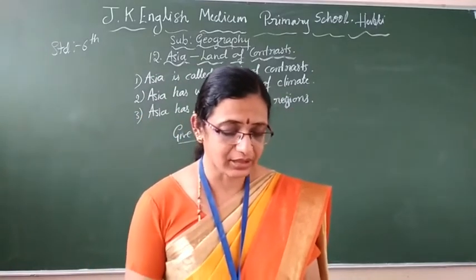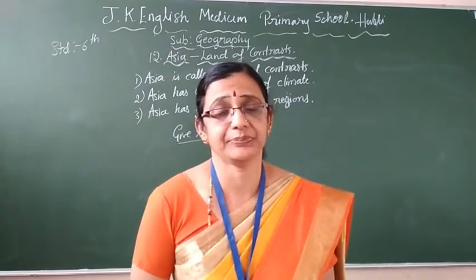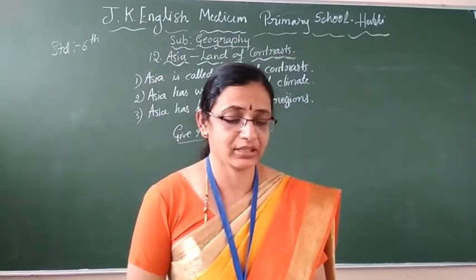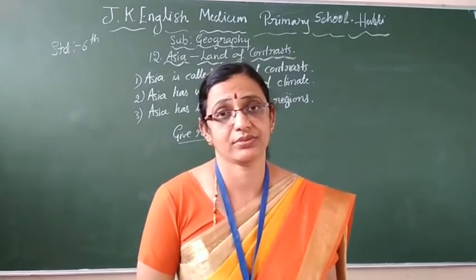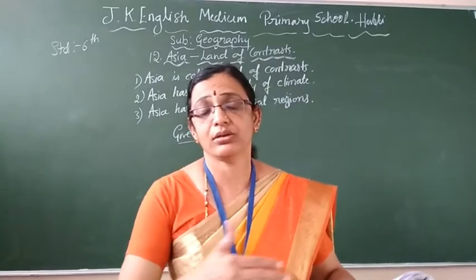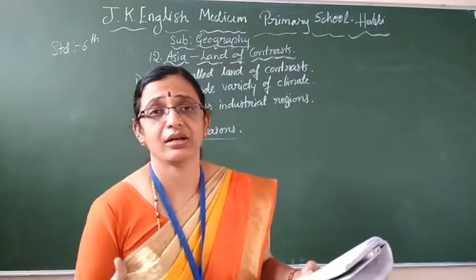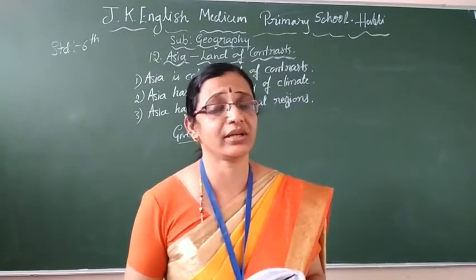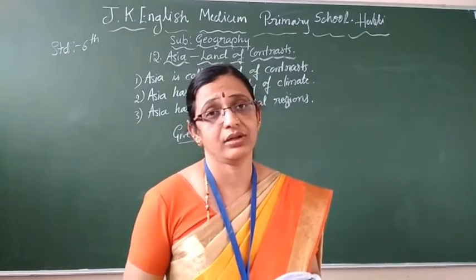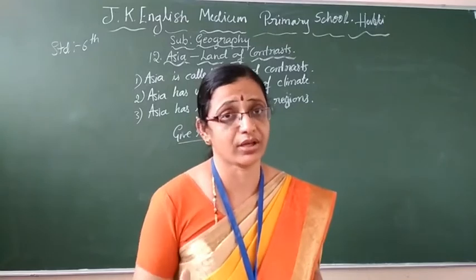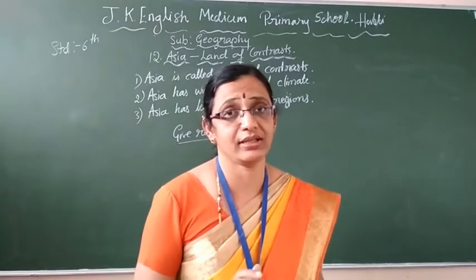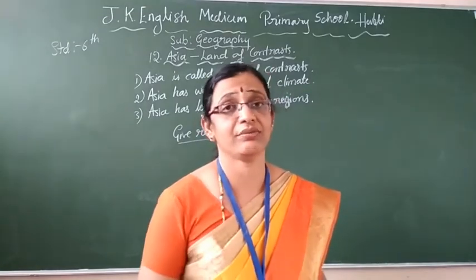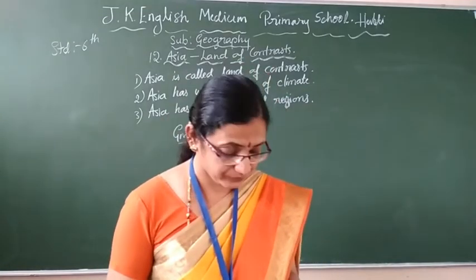So the reasons are, children: Asia is a vast country. That is the first reason. Second, latitudinal extent is different in different places. Got it? Latitudes, the Tropic of Cancer and the Equator, these are called latitudes. Where they are passing, according to that you get the climatic condition. Where the Equator is passing it will be hot because sun rays will fall directly there. And in evening time it will rain. You will find thick forest and the weather condition will be good.